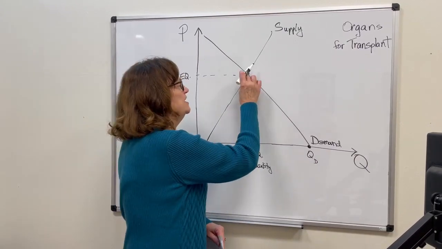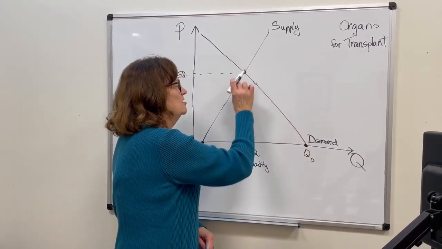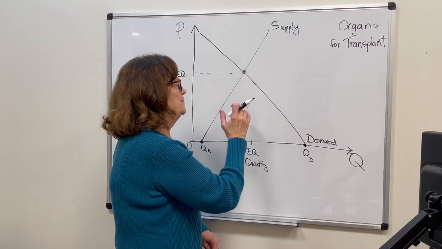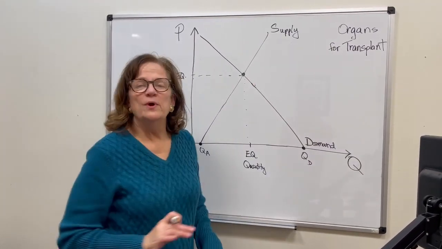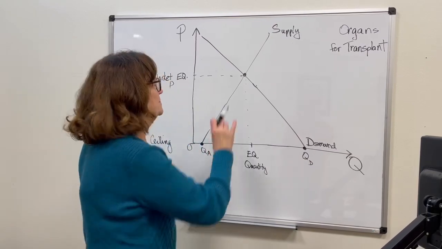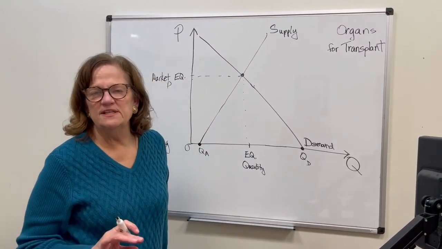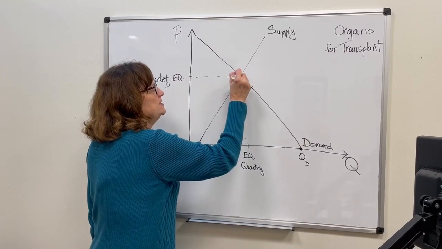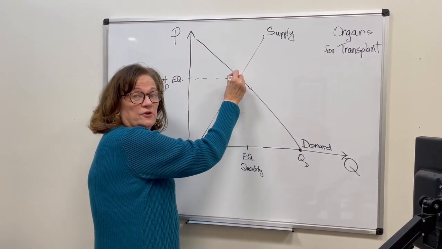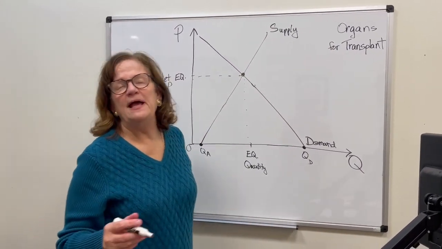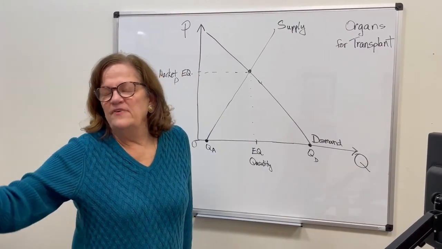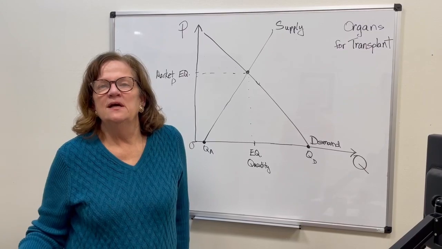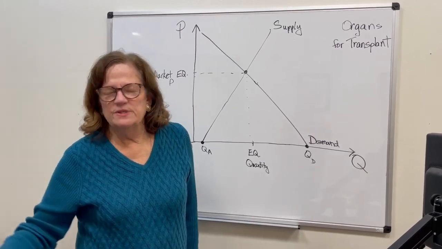And a price change is a movement along this demand curve, and a quantity change is a movement along this demand curve. When the government puts a price ceiling on, this used to be the quantity supplied of organs for transplant because people could get paid for donating a kidney to a family member or donating an organ from someone who has died.